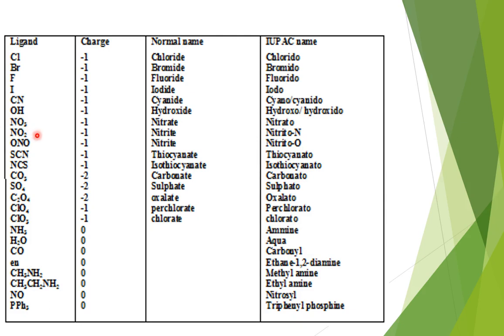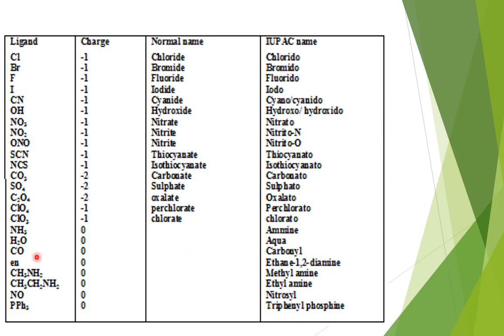Here, because this is an ambidentate ligand, if the linkage is through nitrogen, it is nitrito N, and if the linkage is through oxygen, it is nitrito O. Thiocyanito, here also you can name them similarly, thiocyanito S, thiocyanito N, carbonato, sulfato, oxalato, perchlorato, chlorato, ammine. Just see the spelling, AMMINE, NH3, aqua, H2O, carbonyl, CO.